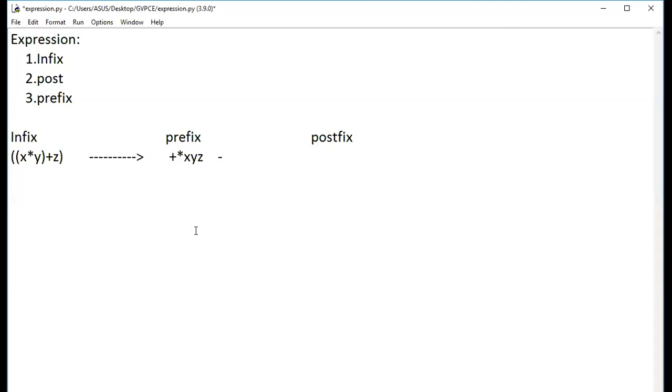Next, when the same expression is asked as a postfix expression, the symbols will be placed after the variables. Here you can notice the first expression has x and y. So I'll place x, y, and the operation I'm going to do is multiplication. Next I'm going to add z along with it. So z followed by the plus symbol. Is this clear? So this is how to evaluate this expression.